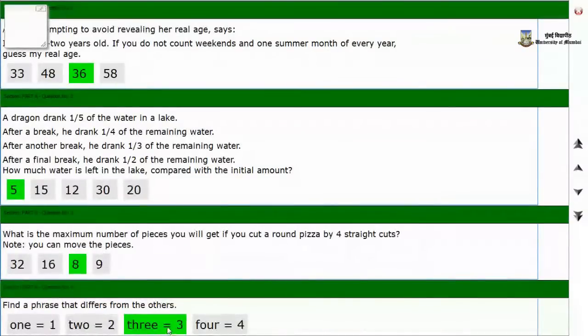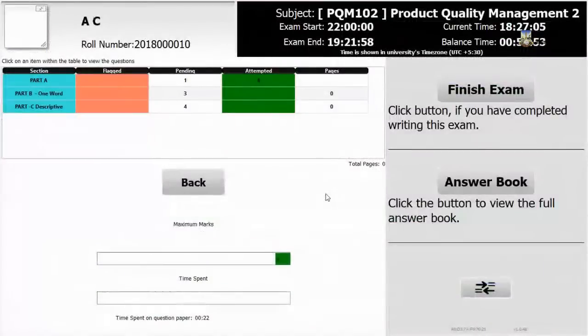Once you go through and you're okay with the answers provided, you may click on this button on the top right. If the exam is completed by you, you can click on Finish Exam. The other option is that if your exam is a 2-hour exam and starts at 9 a.m., the exam will automatically end at 11 o'clock once the exam time is complete. Otherwise, if you have completed the exam before the end time of exam, you may click on Finish Exam.